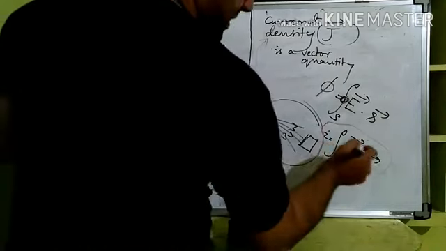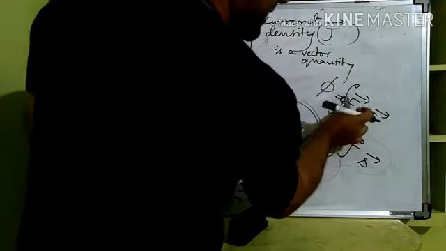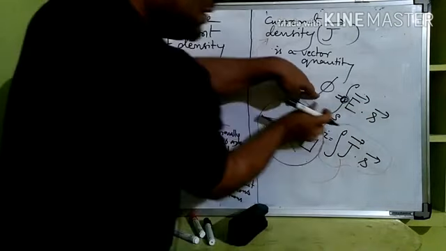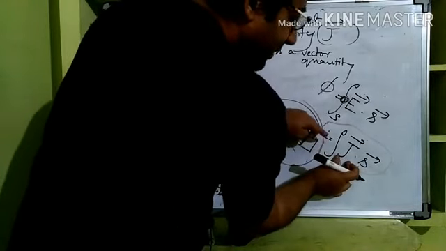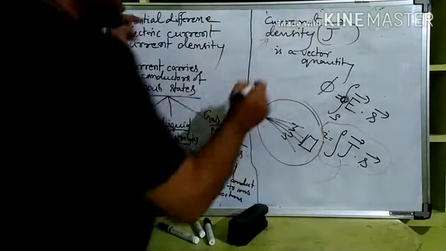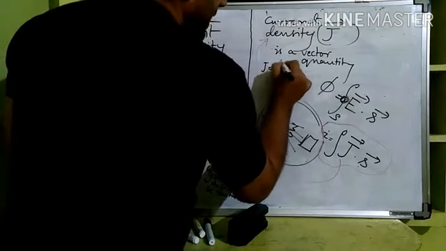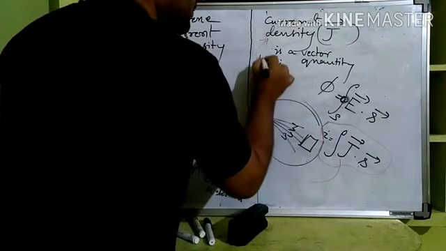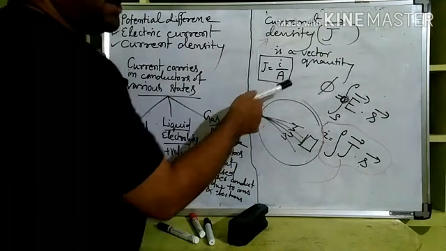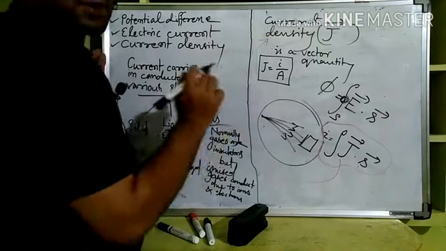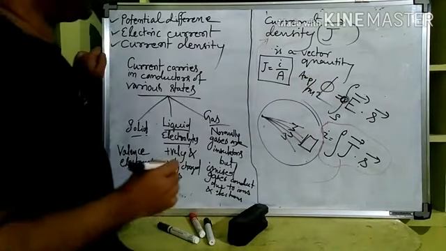Otherwise, in different words, current per unit area. Here also we could say that electric field intensity is equal to flux per unit area. Like that, here current density is equal to current per area, and that is written as J is equal to I by A. So what will be the unit of J? I's unit is ampere, A is the area, meter square, so ampere per meter square is the unit of current density.